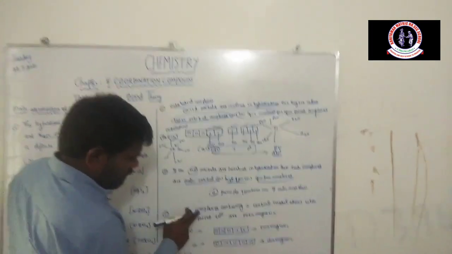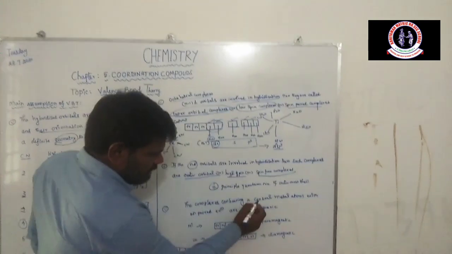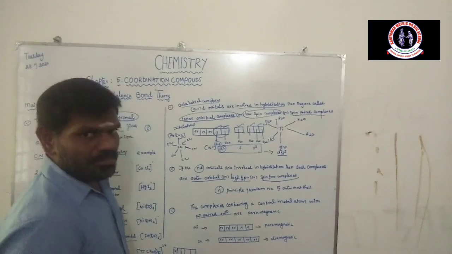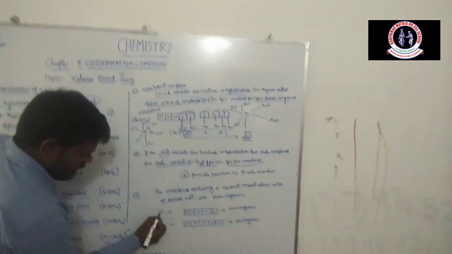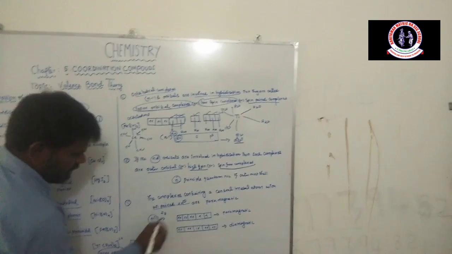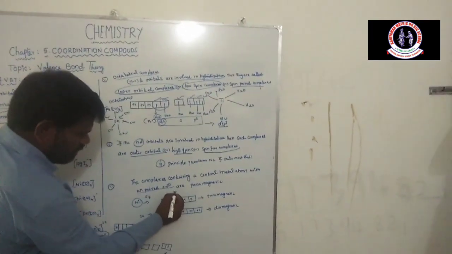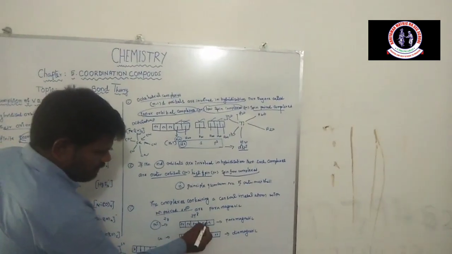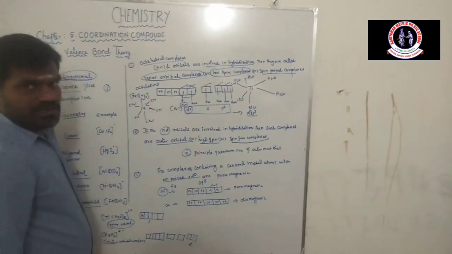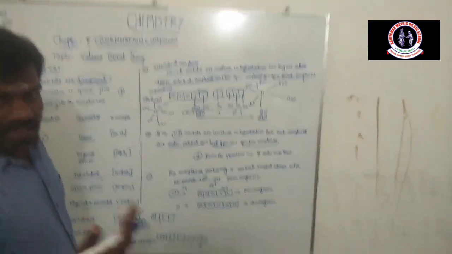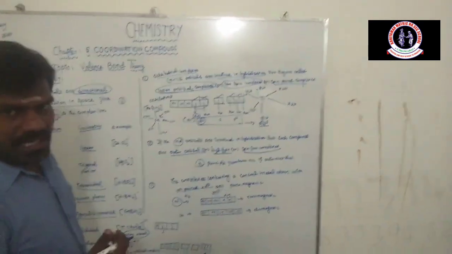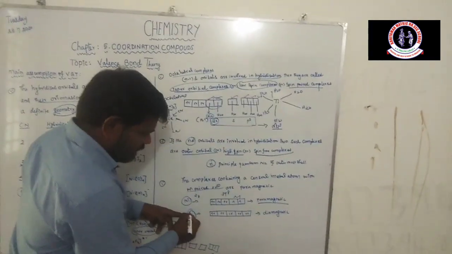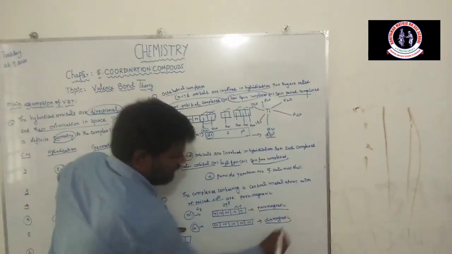Next postulate: complexes containing a central metal atom with unpaired electrons are paramagnetic in nature. For example, nickel, atomic number 28, outermost shell 3d8 4s2. Here 3 orbitals are paired, and a total of 2 unpaired electrons are there. Suppose the central metal atom has unpaired electrons, that means paramagnetic. Suppose the central metal atom is fully paired, that means diamagnetic nature.